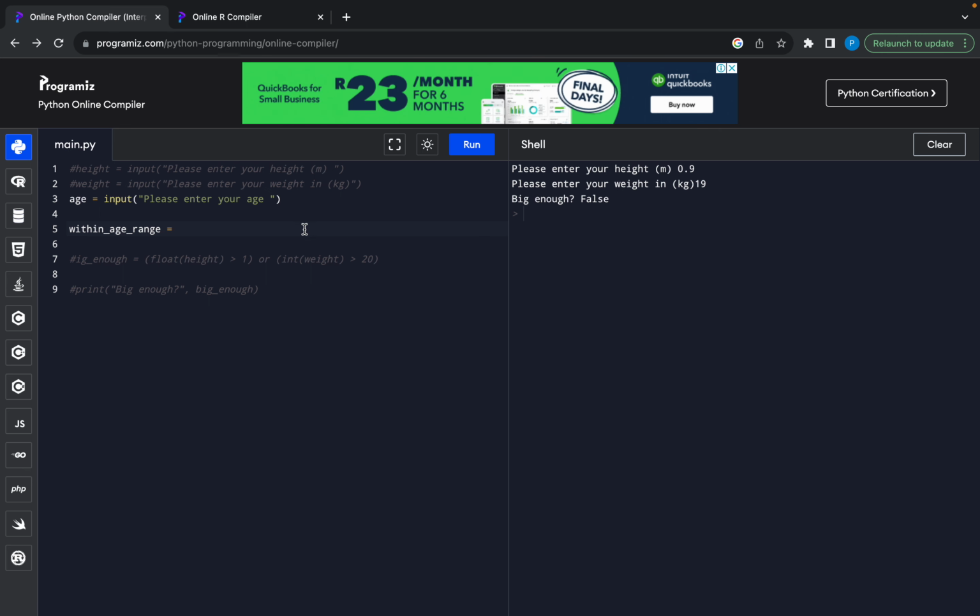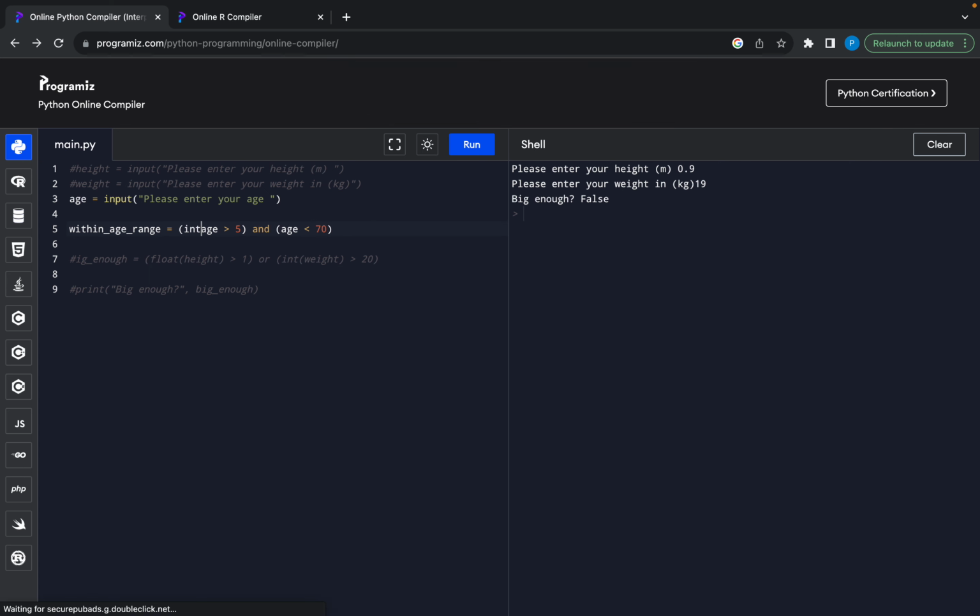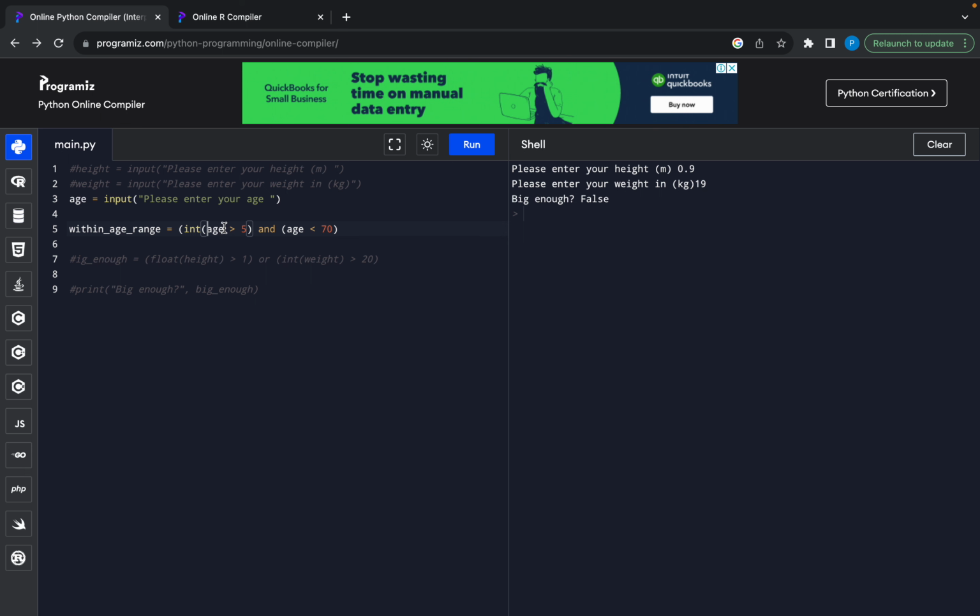Okay, so now we're doing the and. Okay, so your age has got to be greater than 5, and your age has to be less than 70. Okay, so let's just put these two wrapped again so you can see the two sides of this evaluation. Okay, so now these can be wrapped in ints, obviously, because they're coming in as a string from what you enter.